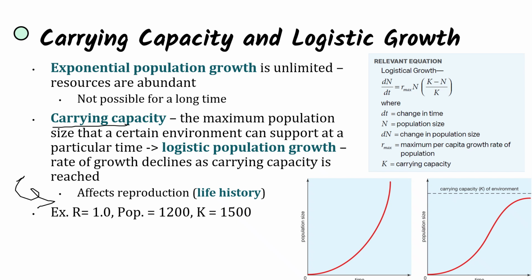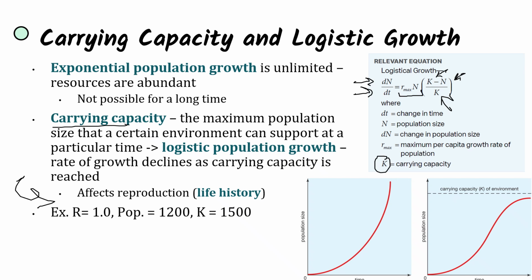And so when we look at our equation of logistic growth, we see again our change in population size, dN, and our change in time, dt. So we're looking at the change in population size over time, and this part of the equation is the same as exponential growth. We're looking at our growth rate, we're looking at our initial population size, but now we also have to factor in K, carrying capacity. And so logistic growth is also going to include carrying capacity minus current population size divided by our carrying capacity.